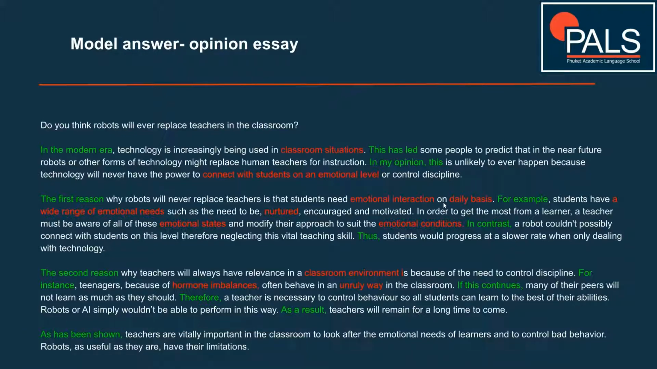And the final sentence: robots, as useful as they are, have their limitations. So this is the final nail in the coffin for our robot friends. We kind of kick them when they're down at the very end of the essay here. And also, as you can see, robots, as useful as they are, we've got a nice extra information clause there with two commas, which gets us nice sentence points as well from the examiner.